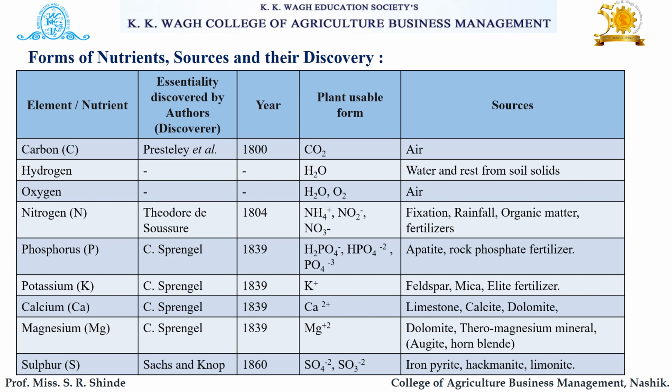Likewise potassium, phosphorus, nitrogen, calcium are here with their discovery and year of discovery. There are different plant usable forms you can see in these columns and different sources. In the sources, different minerals are also there. We get such nutrients from different fertilizers also. So this is about the forms of nutrients, sources and their discovery.